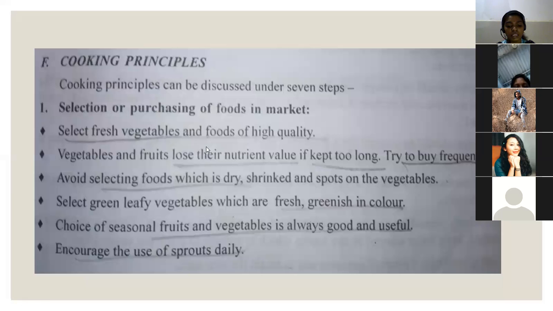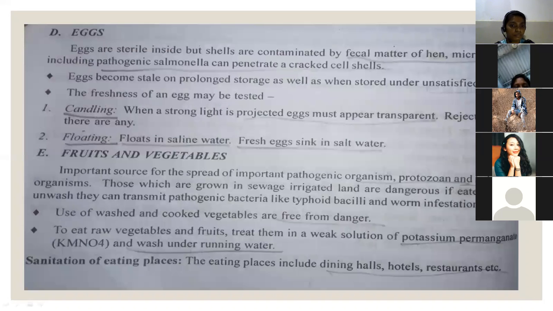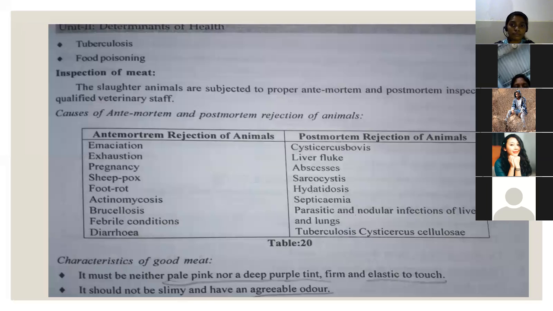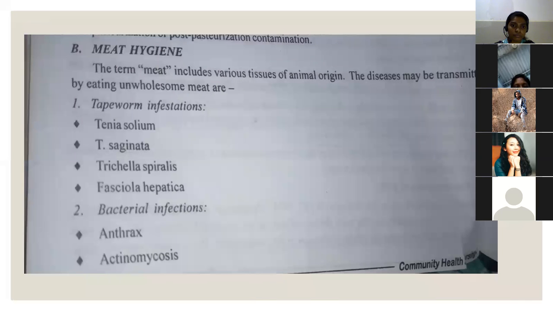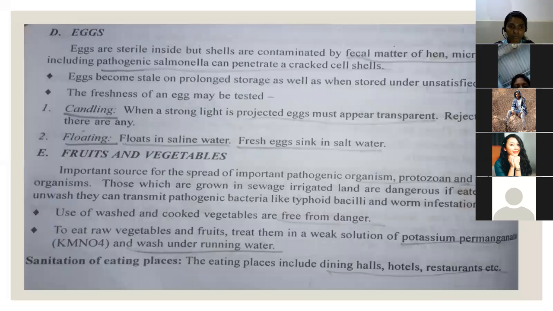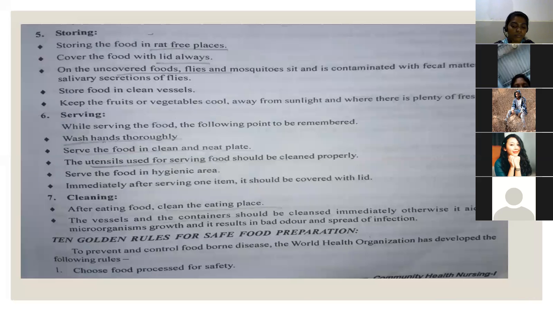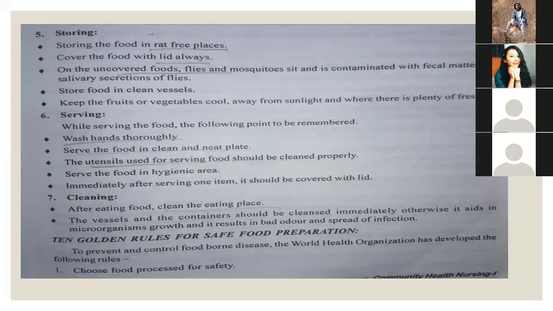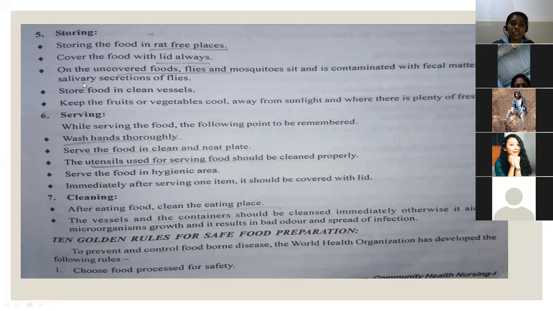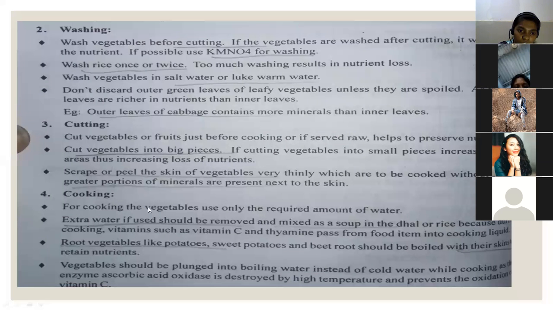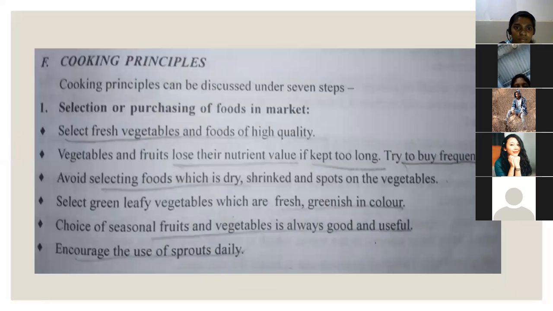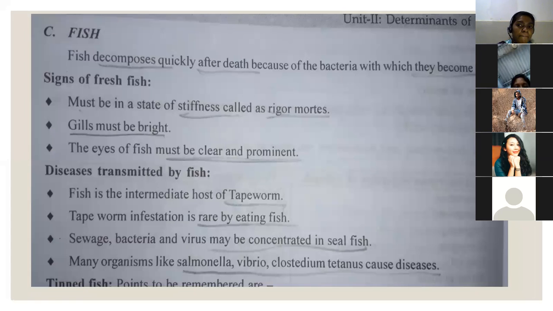Easy, right? Clear? Any doubts? Ma'am. Yes, ma'am. Who is that? Any doubts? Want me to repeat? No, ma'am. Okay, thank you. Thank you, ma'am.